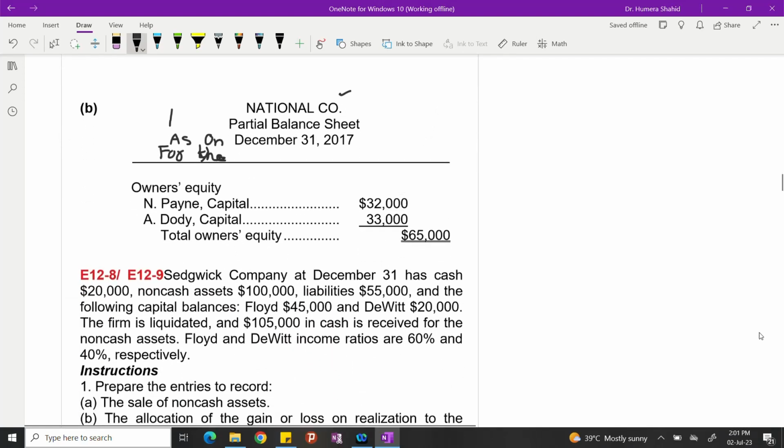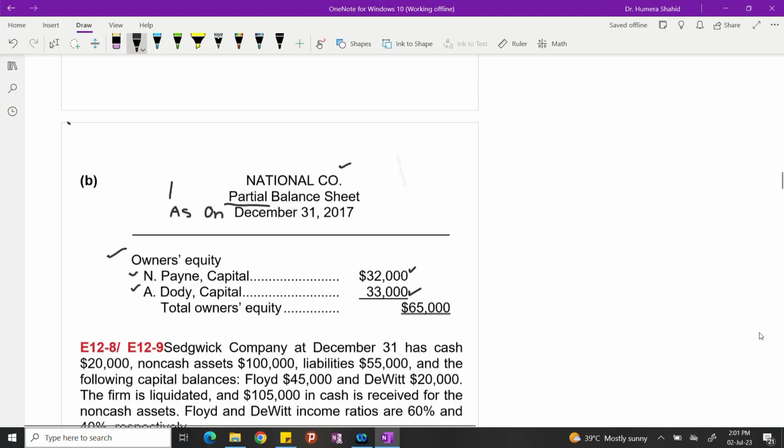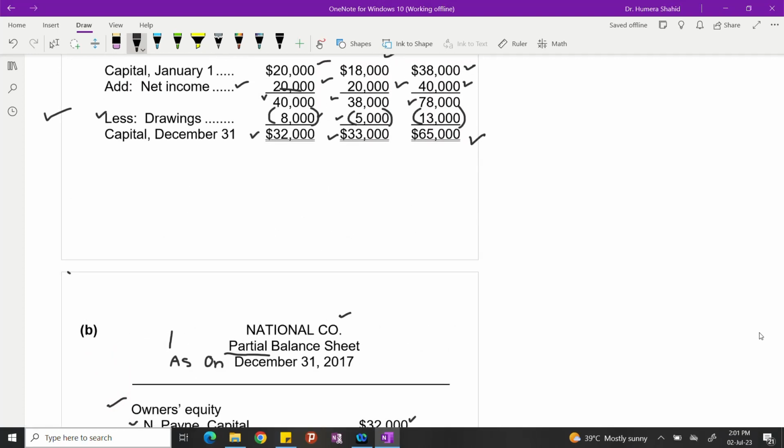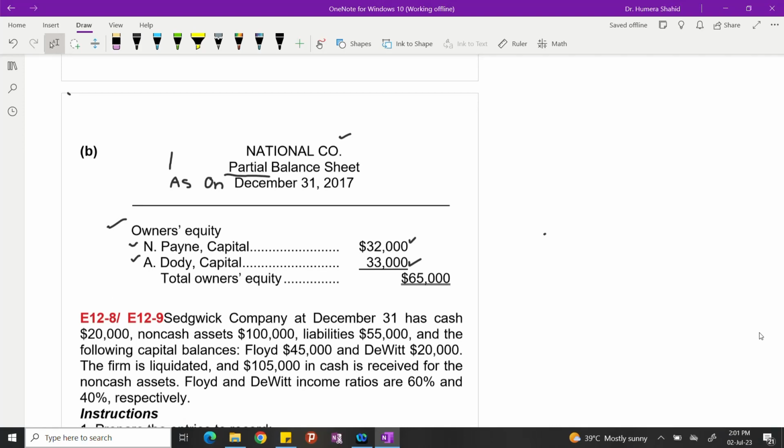Okay, let's prepare, because we are only preparing the owner's equity section. That's why I'm writing partial. It's important to write partial. Owner's equity, both owners need part capital, Nancy and Jody, both capital. Penny, the one which you just calculated, 32,000 and 33,000. So total owners' equity is 65,000 for this company.